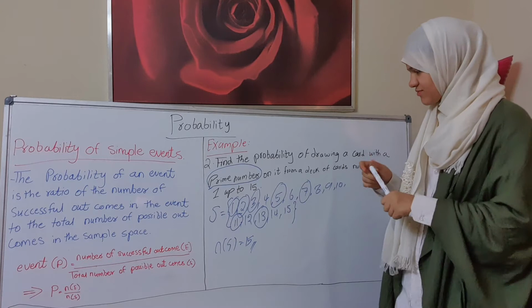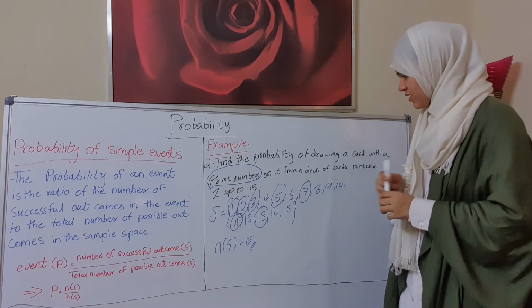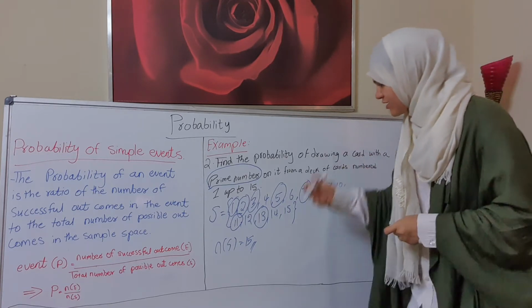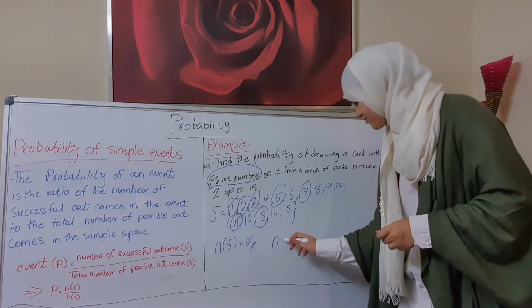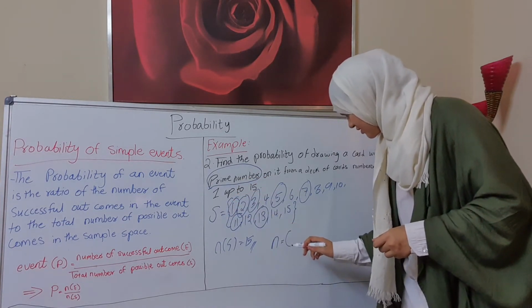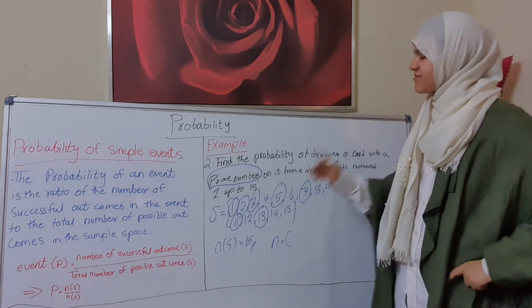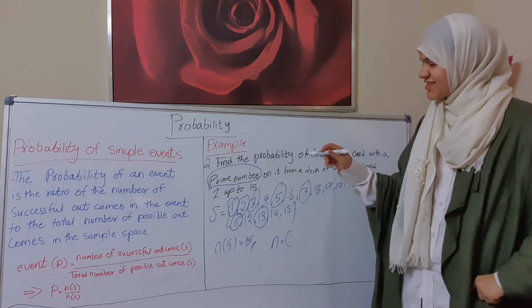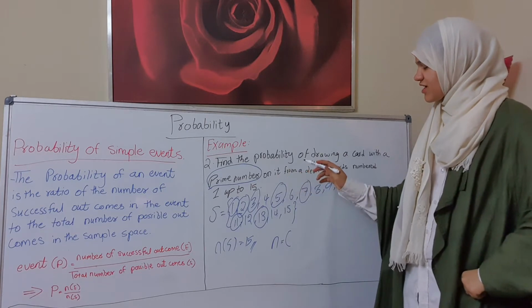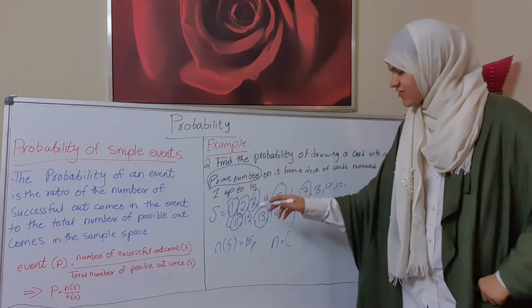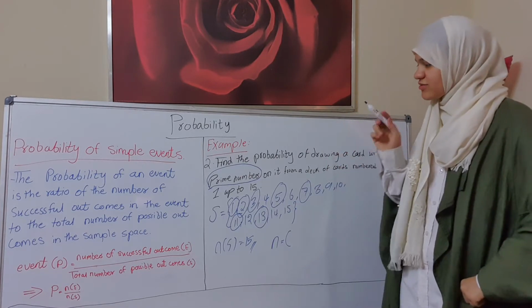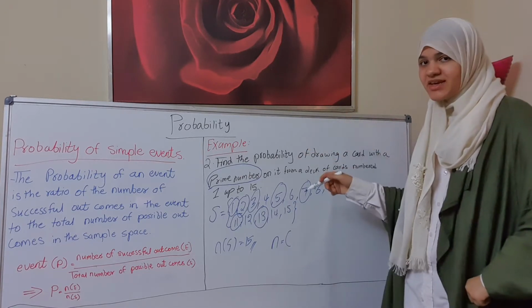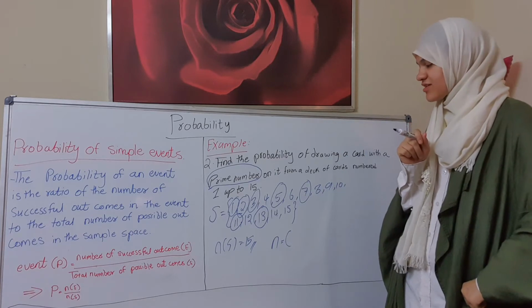Yes, 7. So what we will do here is find the number of successful outcomes. Wait a minute. Here if you can see 1, 2, 3, 5, 7, 11, 13, I think the number of primes from 1 up to 15 should be 6, not 7.